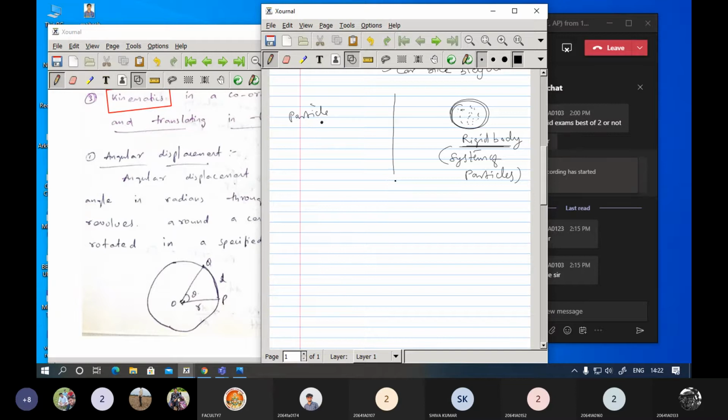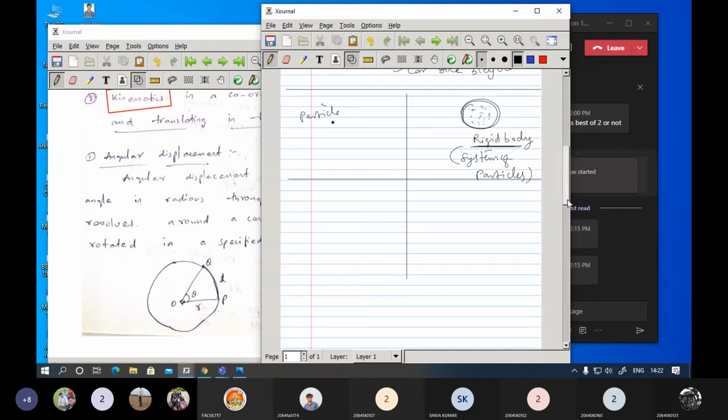Okay, we will compare here. We will compare to get the concept. So comparing a particle with the entire system here. Now let us see here.